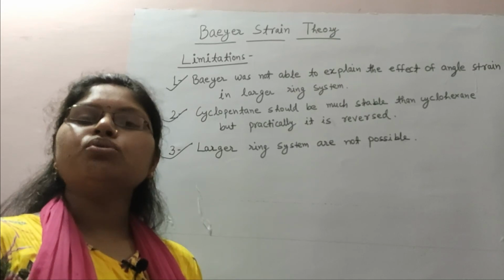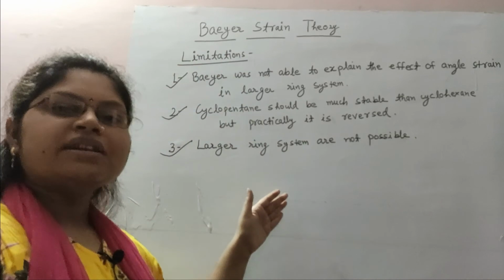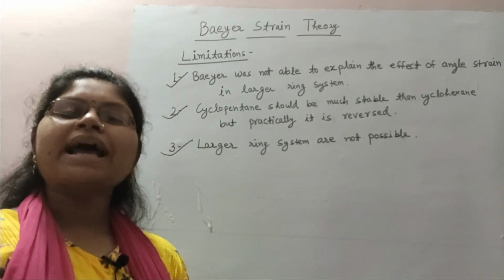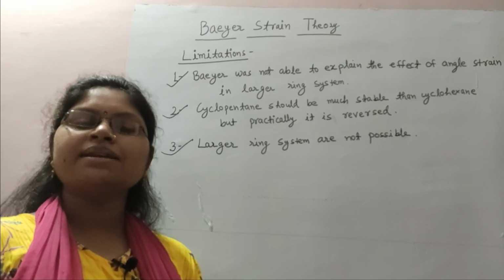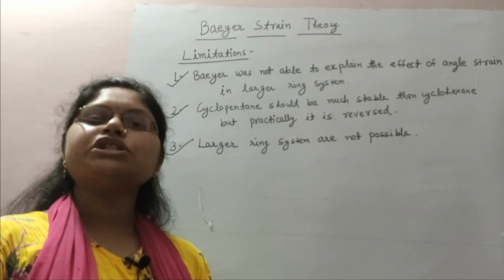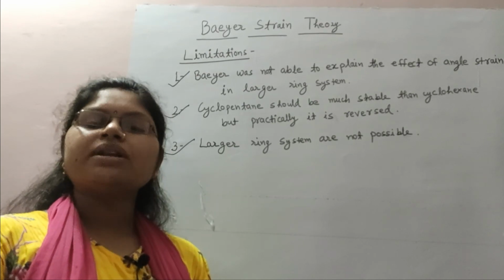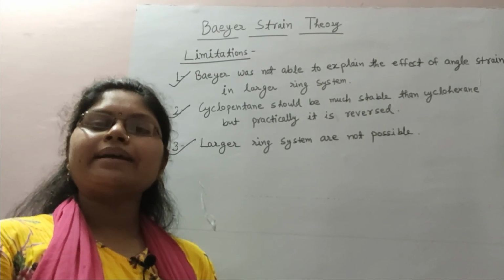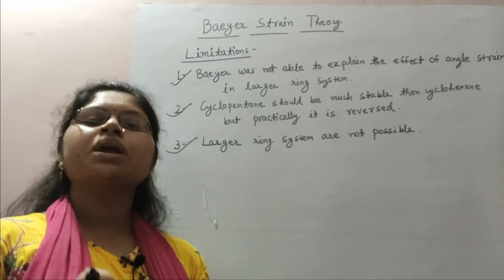Now coming to the conclusions of the Baeyer strain theory. Despite these limitations, Baeyer has given an important stability theory for cycloalkanes: if angle strain is present, how do we calculate it? The angle strain is half of the difference between the normal tetrahedral angle and the angle present in the ring.